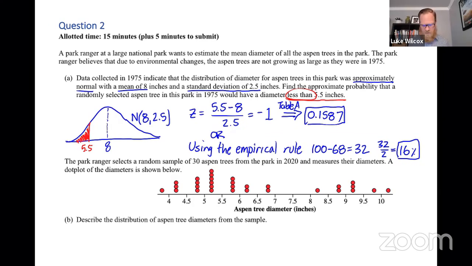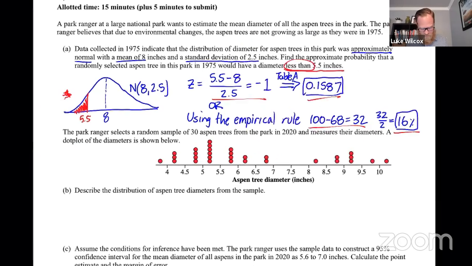If you're using the z-score approach, you definitely want to show your calculation and then, of course, your answer from Table A. If you're using the empirical rule, you're going to want to show some sort of thinking and reasoning or explanation as to what you're doing in addition to your final answer. Now, I do know that it has been stated that for the 2020 exam, there will be no graphs that students will have to produce. So this picture that I have here of the normal distribution is just sort of extra and not necessary.